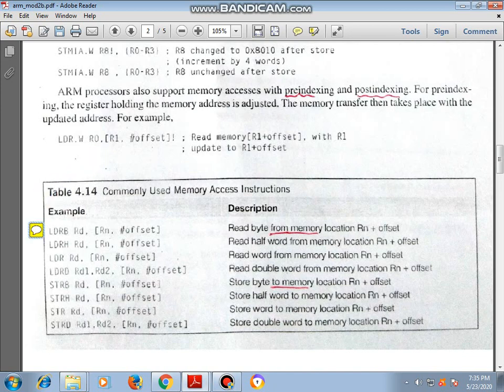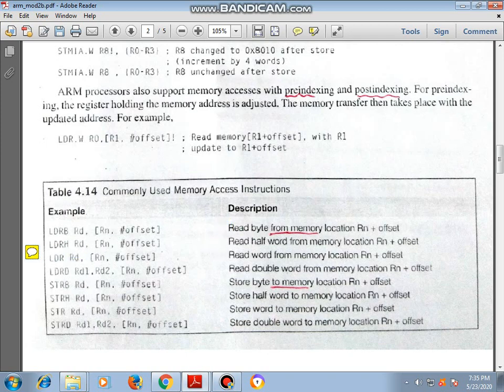Next, similar to this, we'll go with the commonly used memory access instructions. What are they? LDRB, LDRH. Whenever you get LDR, it is load register. B means byte. H means half word.